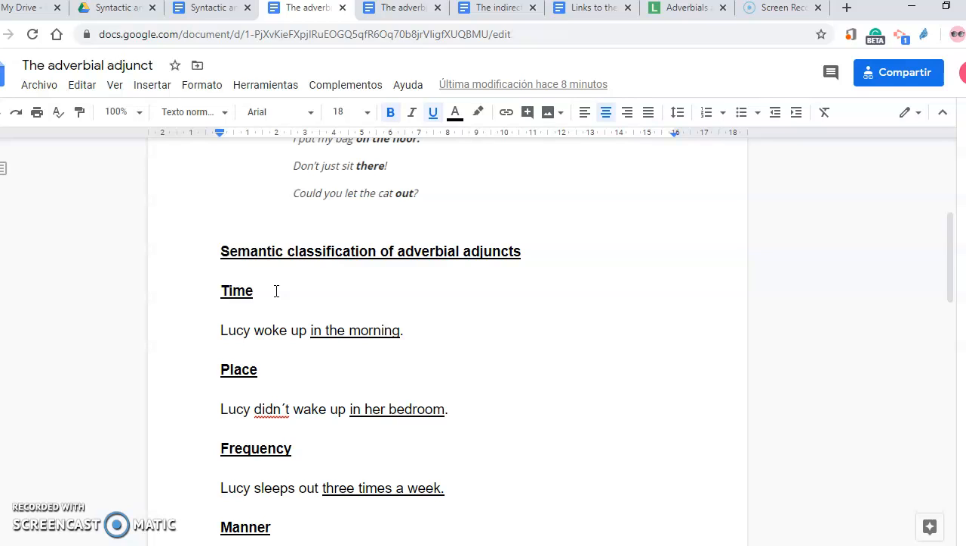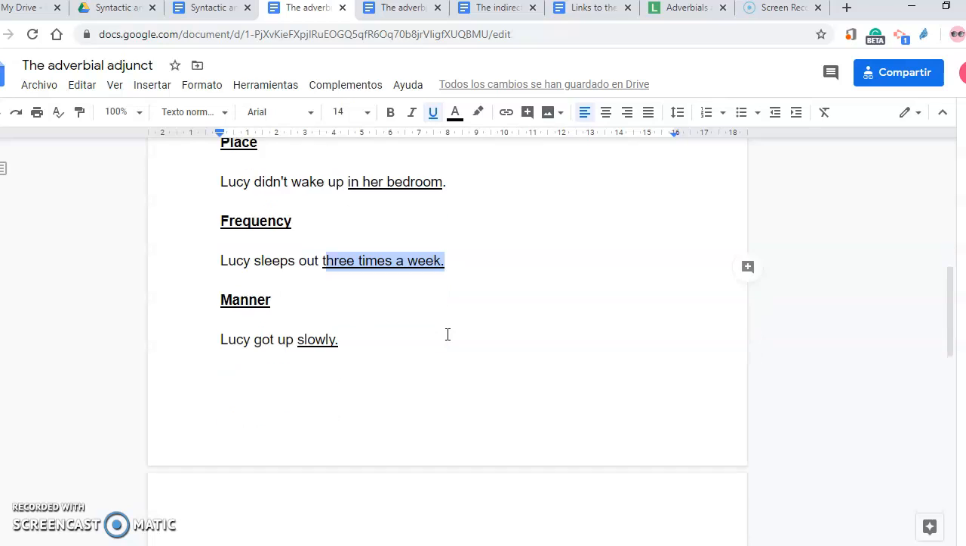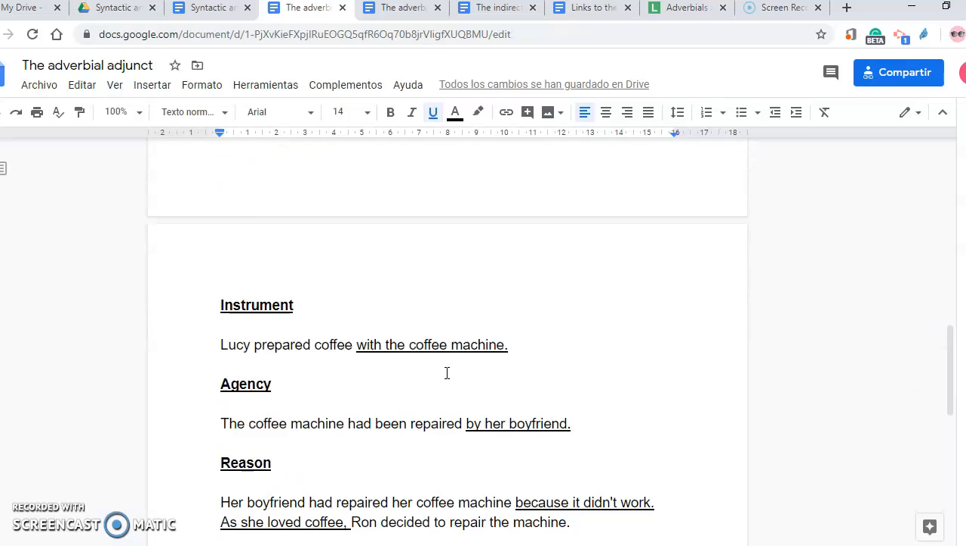Adverbial adjunct of time. Lucy woke up in the morning. This is the function. In the morning is adverbial adjunct of time, category, prepositional phrase. Lucy didn't wake up in her bedroom. This is adverbial adjunct of place, prepositional phrase. Frequency. Lucy sleeps 3 times a week. Sleeps out, 3 times a week. This is an adverbial adjunct of frequency, noun phrase. Manner. Adverbial adjunct of manner. Lucy got up slowly. Slowly is an adverbial adjunct of manner, category, adverb.